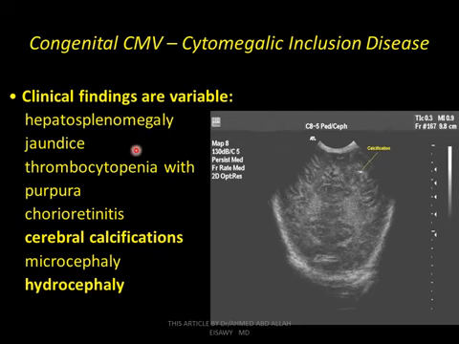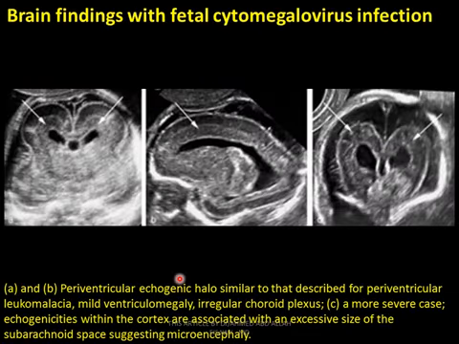Clinical findings are variable: hepatosplenomegaly, jaundice, thrombocytopenia with purpura, chorioretinitis, cerebral calcification, microcephaly, hydrocephaly. This is cerebral calcification in ultrasound images. Brain findings with fetal cytomegalovirus infection: periventricular echogenic halo similar to that described for periventricular leukomalacia, mild ventriculomegaly, irregular choroid plexus. In more severe cases, echogenicities within the cortex are associated with excessive size of the subarachnoid space, suggesting microcephaly.